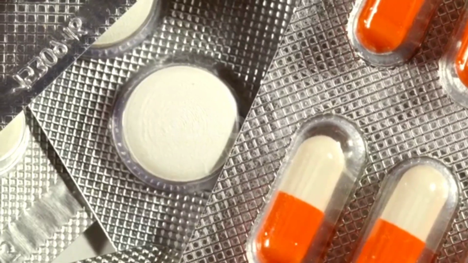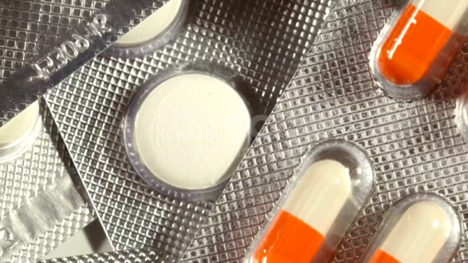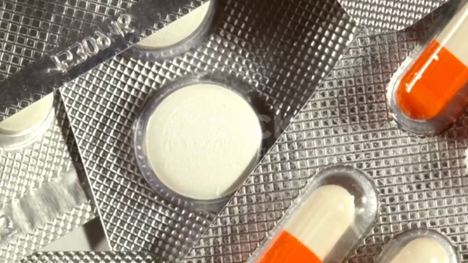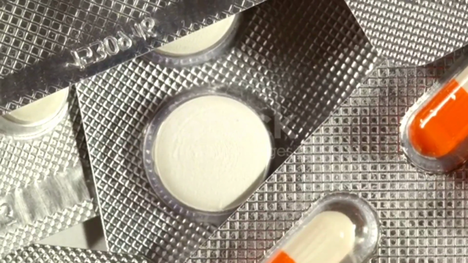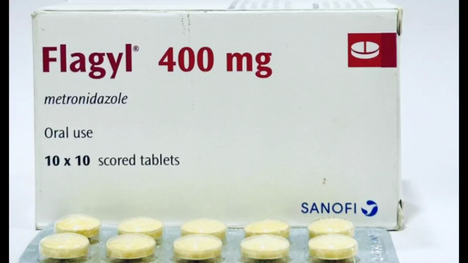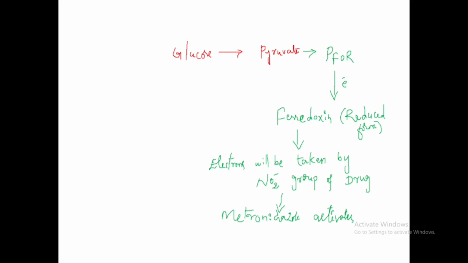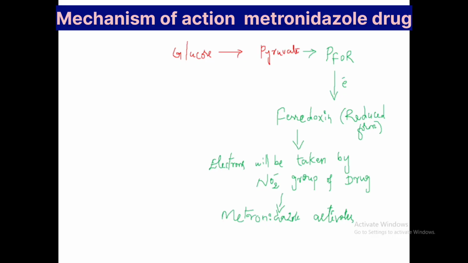Now let's see the mechanism of action of metronidazole drug. Metronidazole is effective against anaerobic microorganisms, anaerobic bacteria and protozoa. How can the drug kill the anaerobic microorganisms? First, we can see how electrons are released in anaerobic organisms.